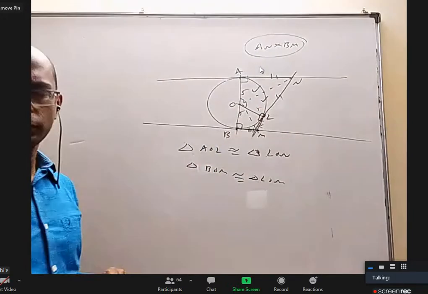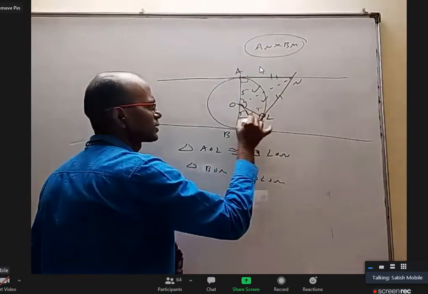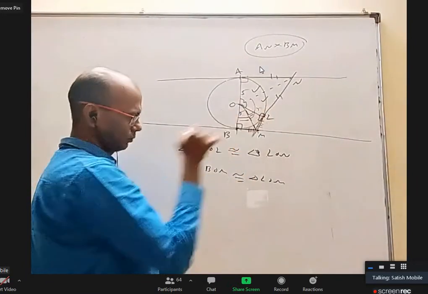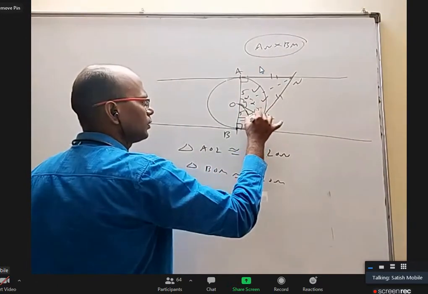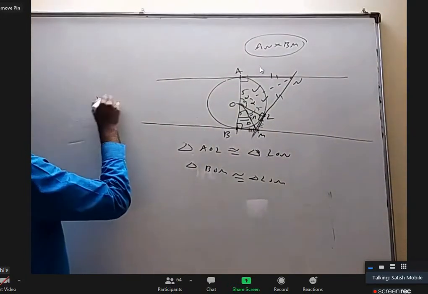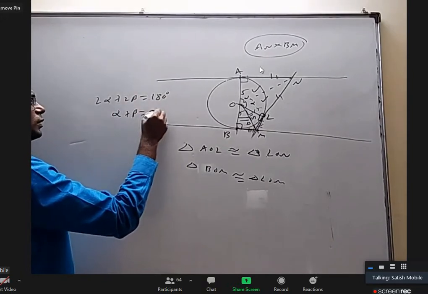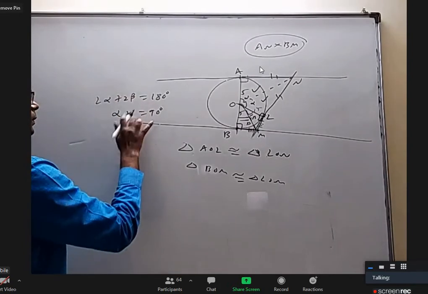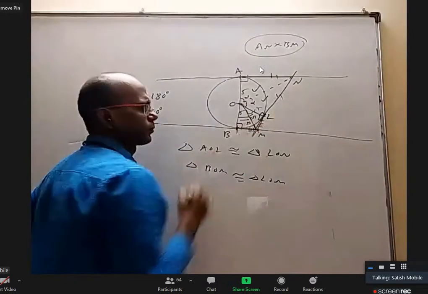Can I say now these two angles are equal? Yes, sir. Even these two angles are equal. But the total is 180. Can I say now this angle is 90? Yes, sir. So alpha, alpha, beta, beta. Sorry, the figure may be clumsy. 2 alpha plus 2 beta is 180 degrees. So alpha plus beta is 90 degrees. Okay. So now this is a right angle triangle.